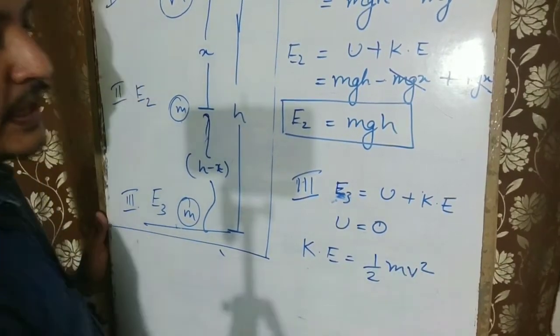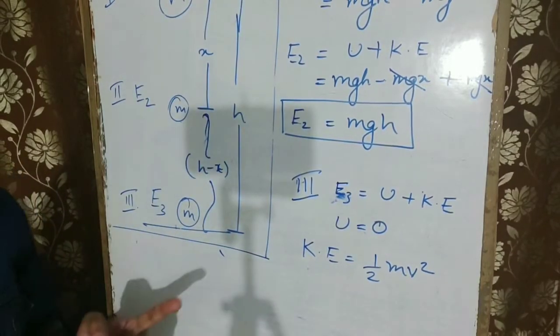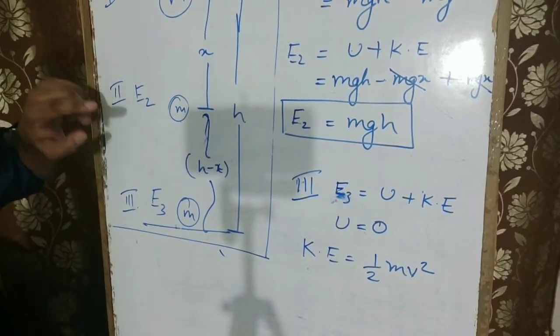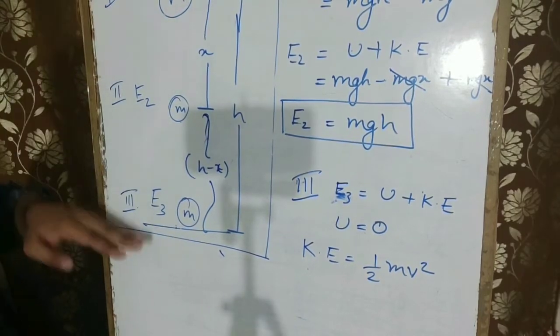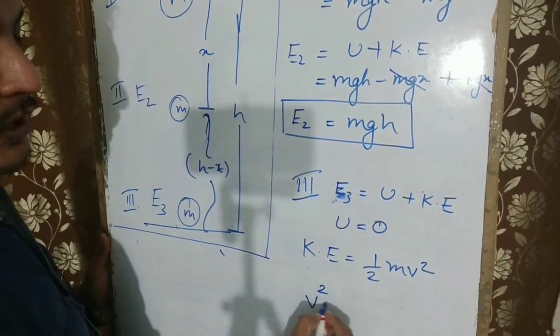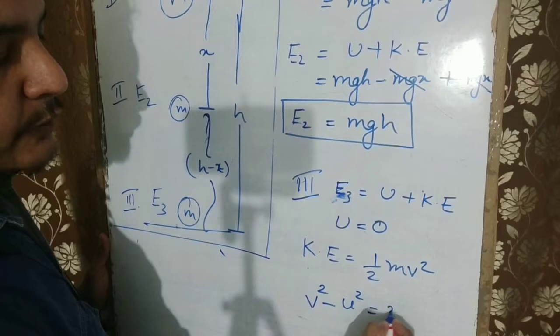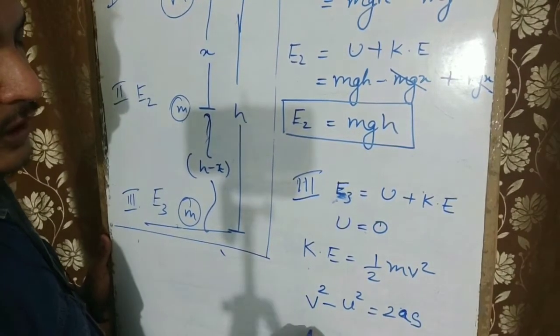mv square. Sir, we just got the value of v square over here. No, that is different. That was velocity when it was here. Now the velocity will be different because it is free falling. So we need to find v square, but the method remains same. v square minus u square equals 2as. V square only we need to find.